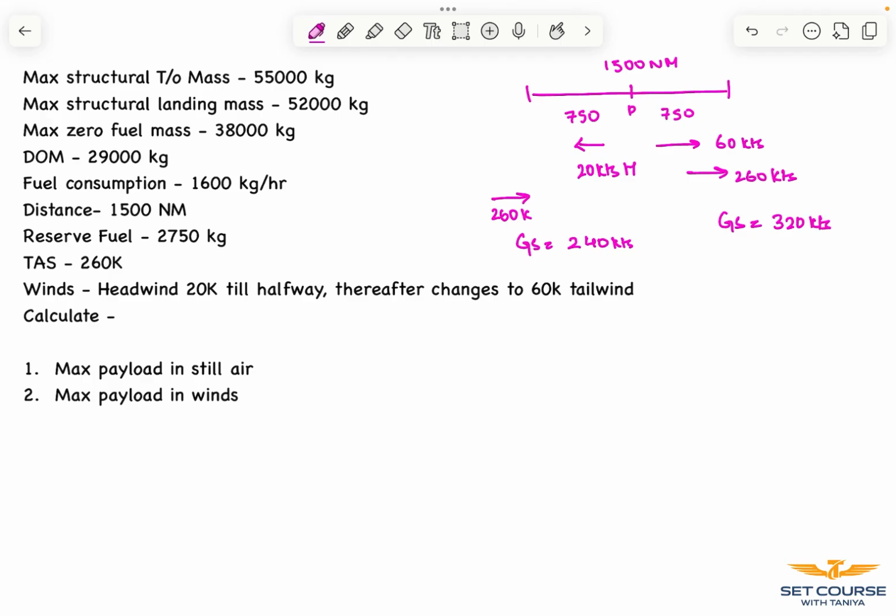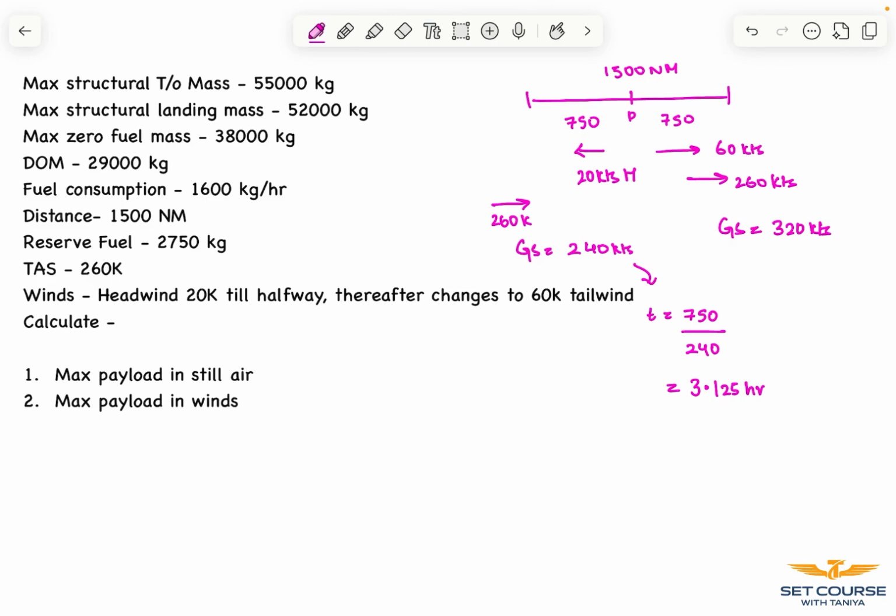Now in the first case, our time would be 750 nautical miles divided by 240 knots, that is 3.125 hours. And in the second case, we have our time as 750 nautical miles divided by 320 knots, which is 2.343 hours.